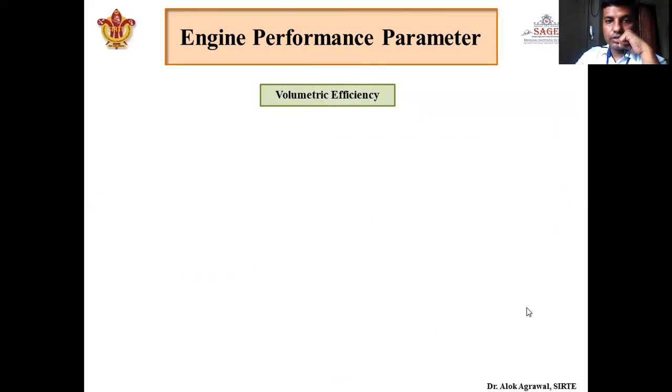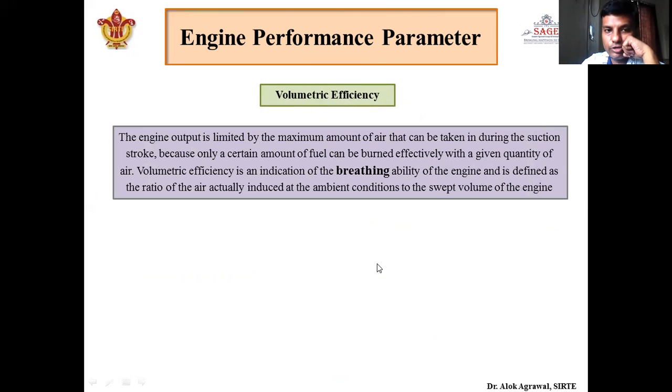Now there is one other efficiency, that is volumetric efficiency. It is defined as: the engine output is limited to a maximum output of air that can be taken during the suction stroke. So engine output is dependent upon the amount of air or charge taken during the suction stroke, because only a certain amount of fuel can be burned effectively with a given quantity of air. Okay, so we can burn a certain quantity of fuel with a given quantity of air. So the amount of air taken inside the combustion chamber is a very important parameter.